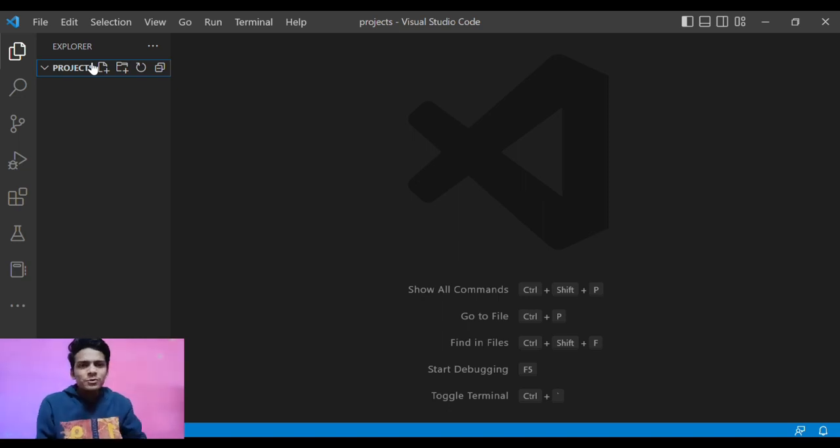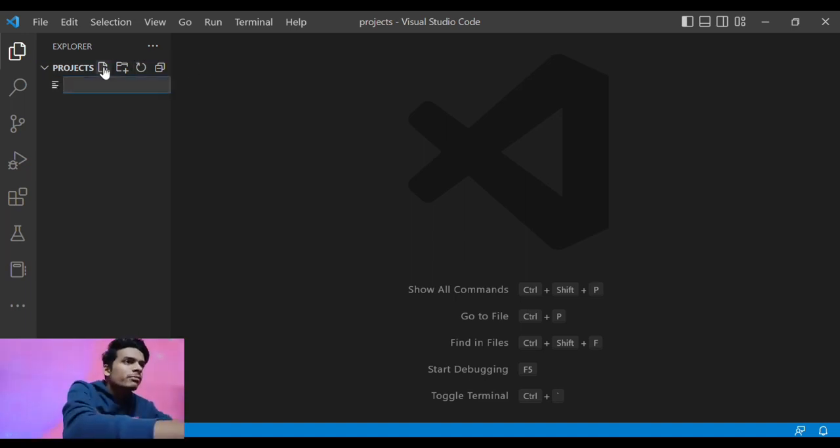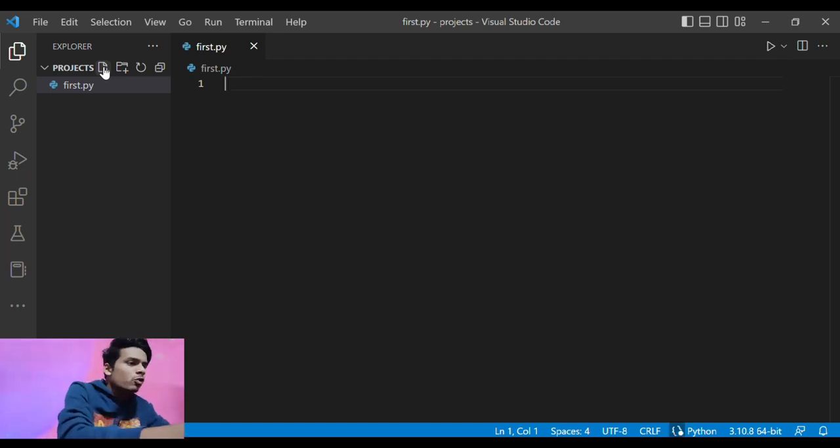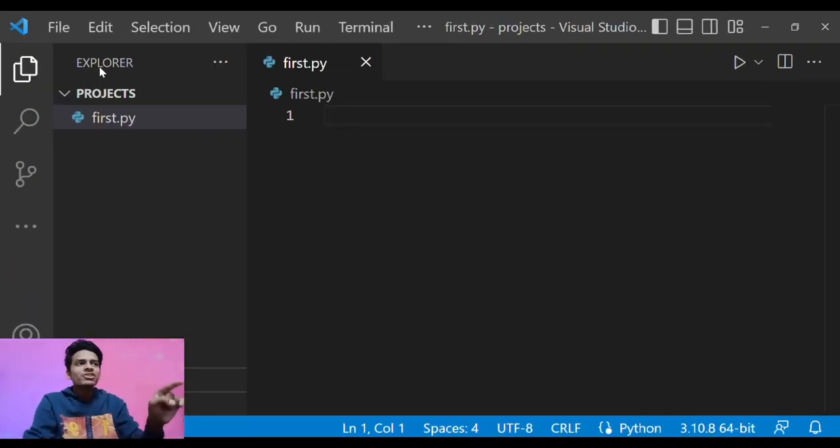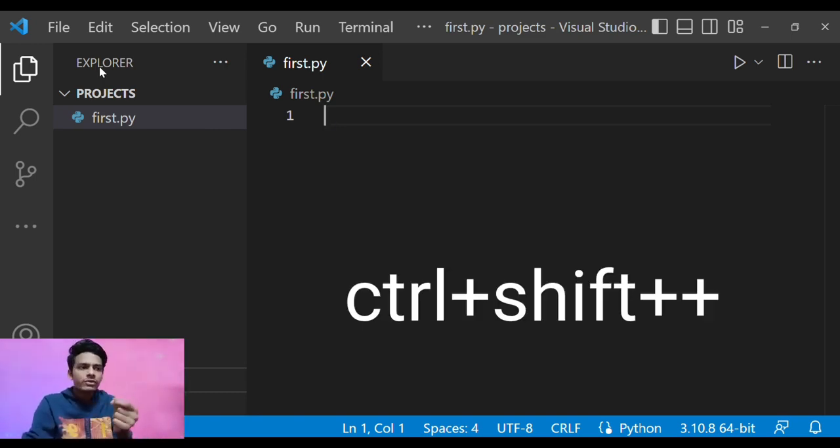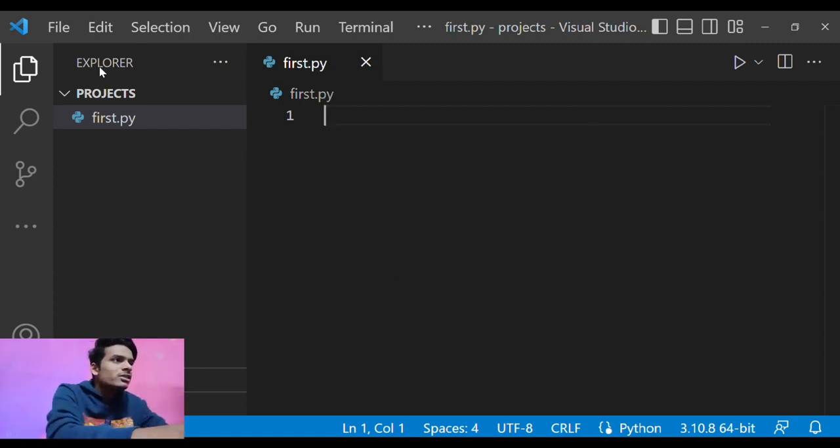So let us go, guys, I'm so excited for this course. Let us first of all create a simple file which will be our first project, that is first.py. Let us quickly write our first Python code. Let me make it a little bit larger. To zoom in, you can use Ctrl plus Shift plus the plus icon, and to minimize it, just click on the minus sign.